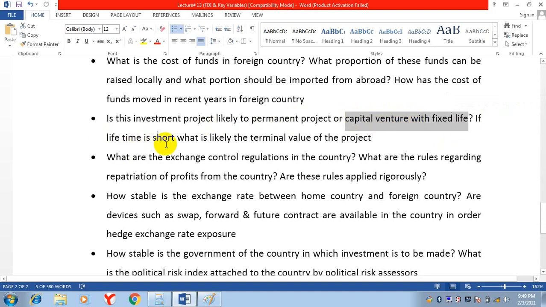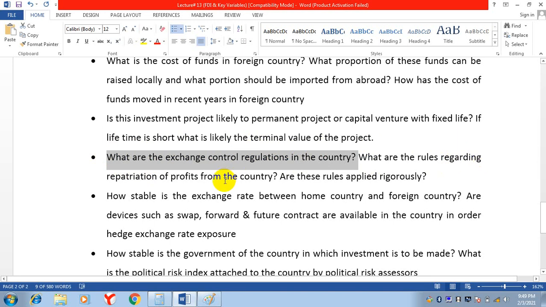If the lifetime is short, what is likely the terminal value of the project? If it is a venture capital, what is the terminal value? How much money can we recover from this project? What are the exchange control regulations in the country? Are there any exchange rate control regulations in the country?